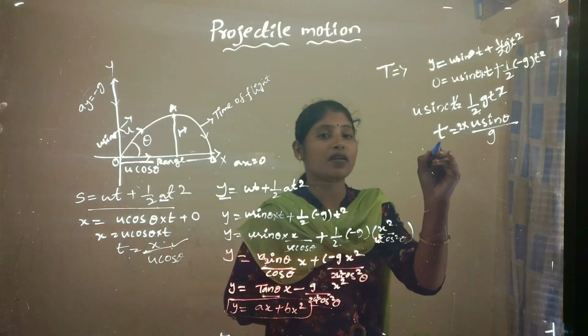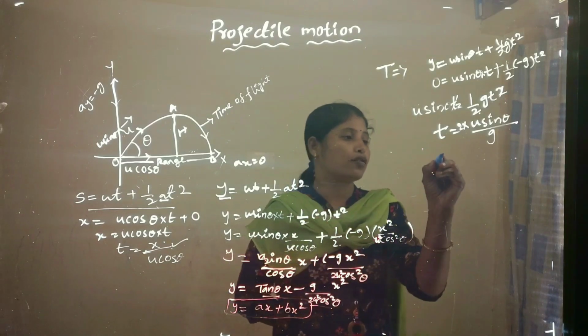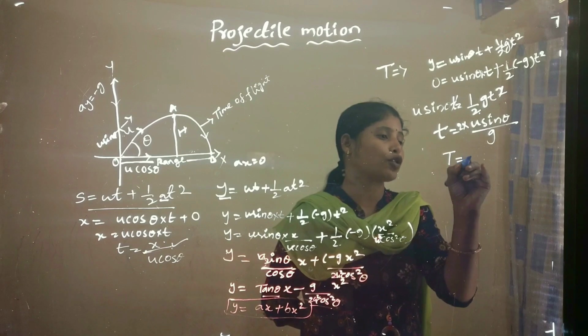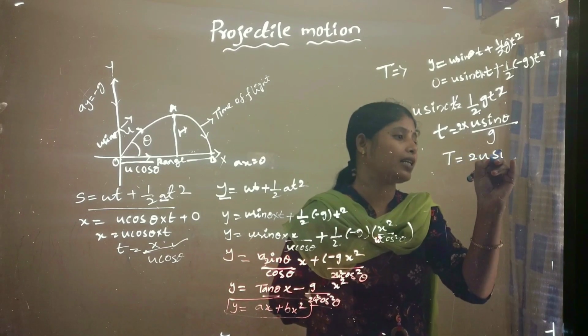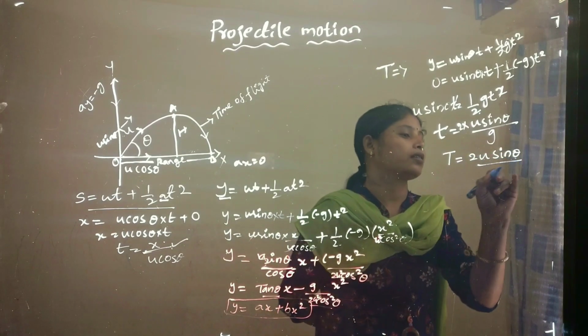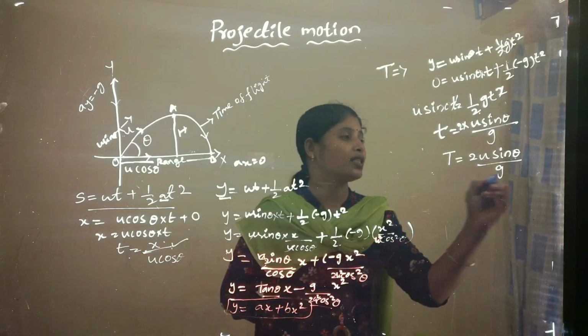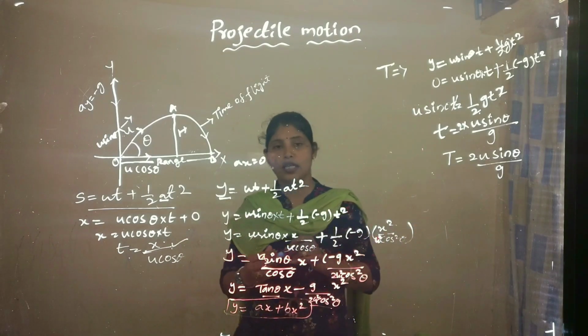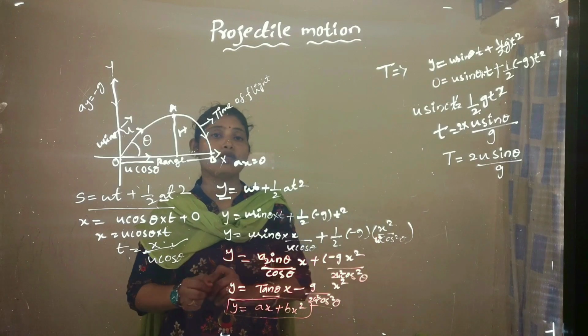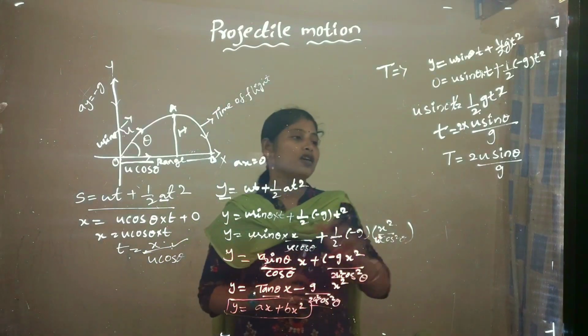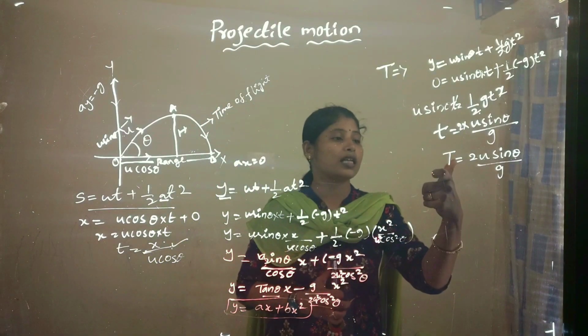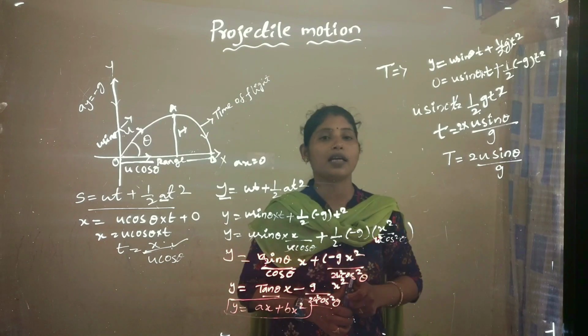So t means what? The time taken to travel the path. So we can write it as capital T equals 2u sin theta by g. So this is the time of flight of a projectile. How much time is taken to travel the path of a projectile? That is the time of flight. So T equals 2u sin theta by g.